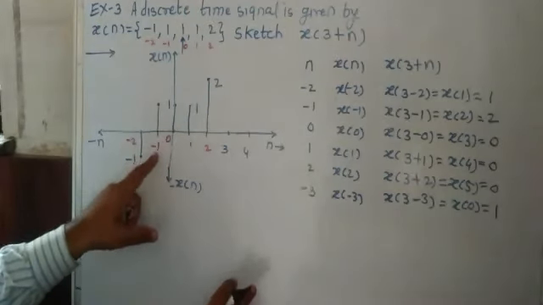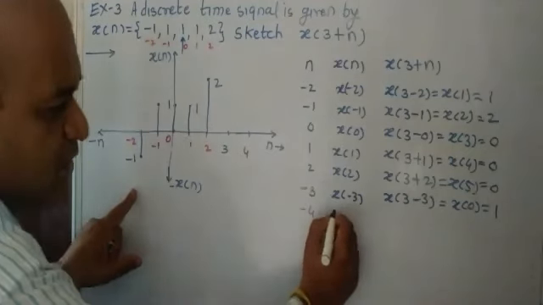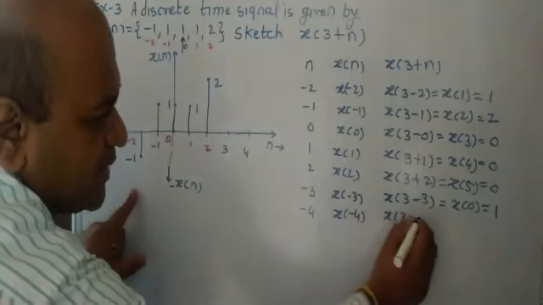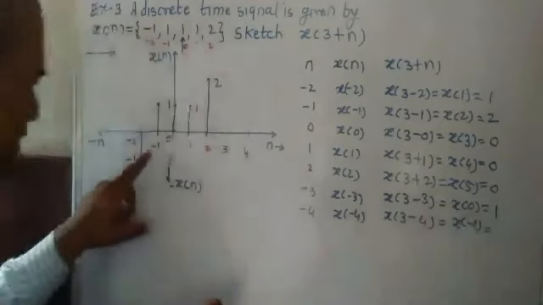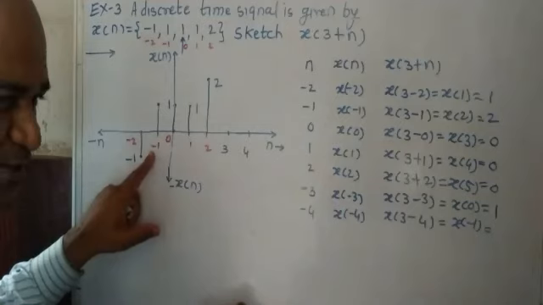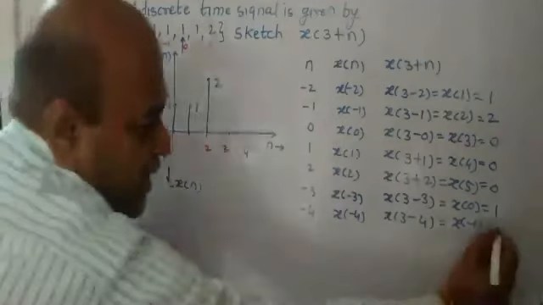Now again, we will go for minus 4. You will get x of 3 minus 4, so you will get x of minus 1. Now is x of minus 1 present? Yes, x of minus 1 is present here. What is its value? x of minus 1 is 1. So I write it here.